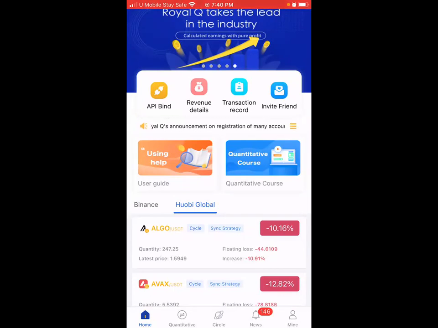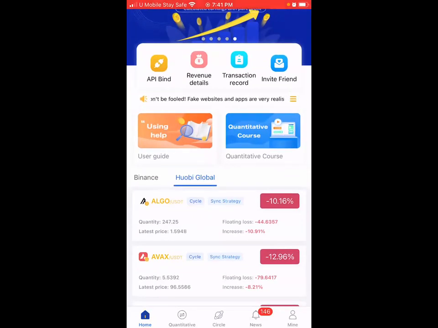Now, you might believe with me that most times, most apprentices will steal your money. They will sell some of the things even while you are not around, and they're not going to keep the complete money for you. But here comes a perfect bot that will do the same work for you effortlessly, without having to steal your money or hide some of your profit. It is very valuable to use this robot to trade cryptocurrency more than every other robot we have seen out there. RoyuQ has proven very efficient and very productive in this trading aspect.